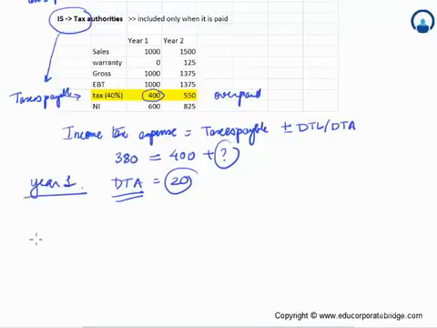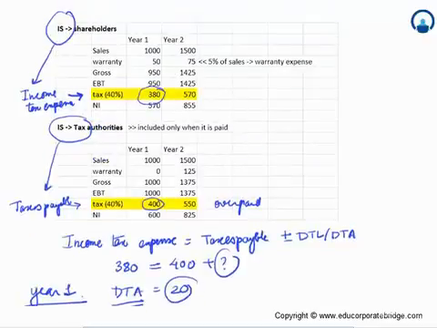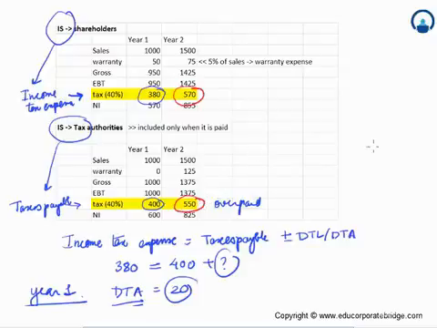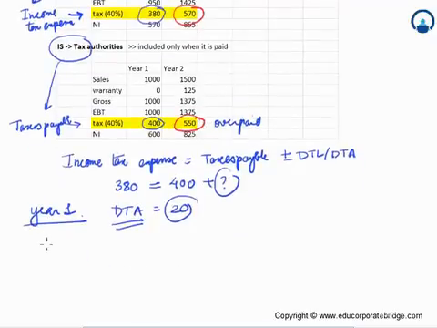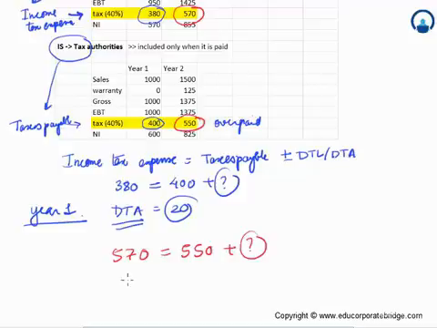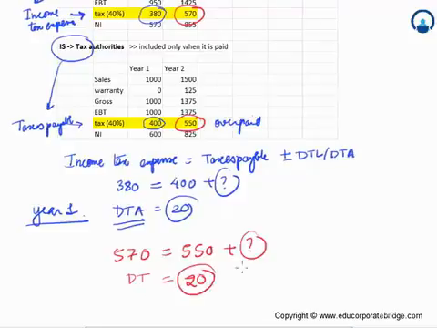What happens to your year 2 equation? So let's go back and see how much is the tax here. In year 2, we note that the income tax expense is 570. However, your taxes payable is 550. So what we see is a situation where 570 is equal to 550 plus some number, and this number comes out to be 20. Now this deferred tax actually reverses out your assets which you have created in year 1.